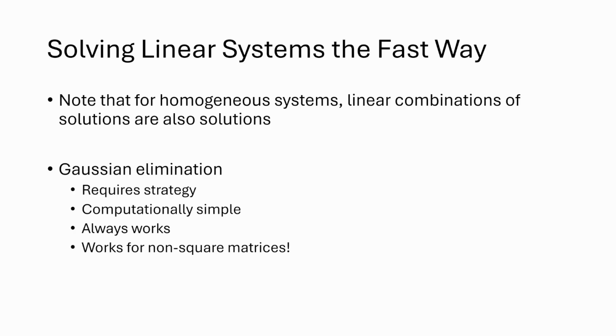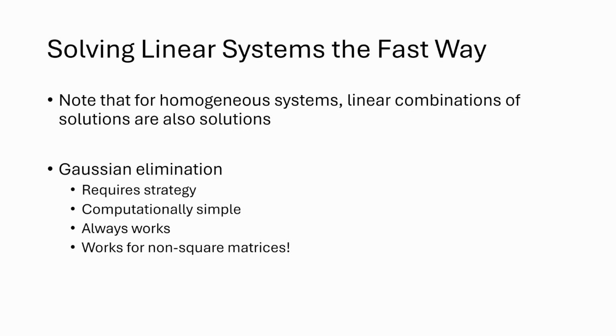And that means that for those classes of problems, matrix inversion is not going to be a great strategy. What we're going to do instead is Gaussian elimination. It takes a little bit of thinking, but it works for a broader class of problems than matrix inversion does. And it is also computationally less intensive for very large systems. So I don't want to just say it's the superior approach.